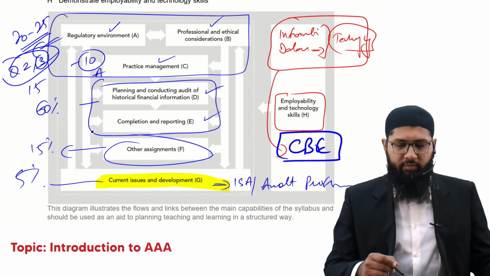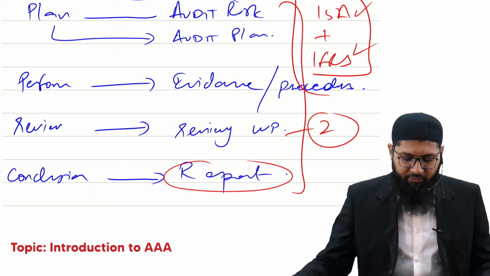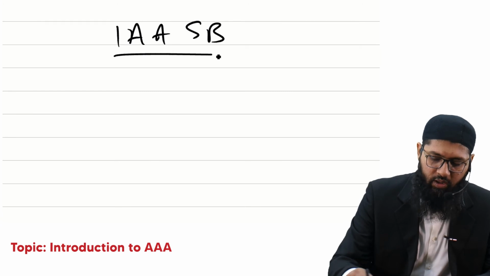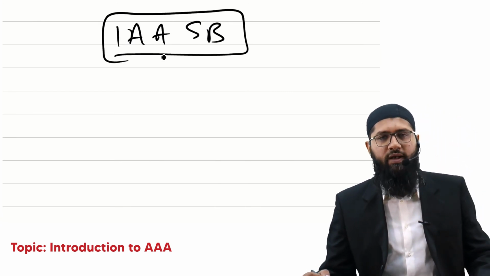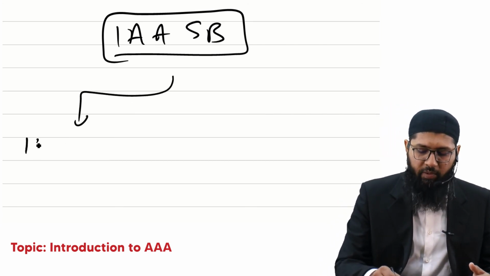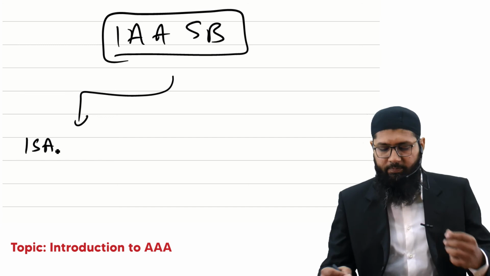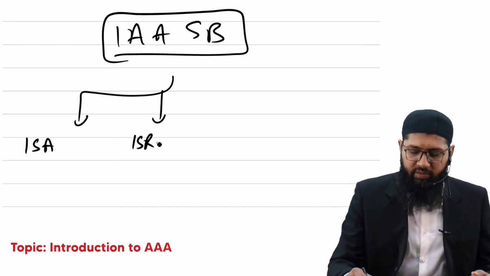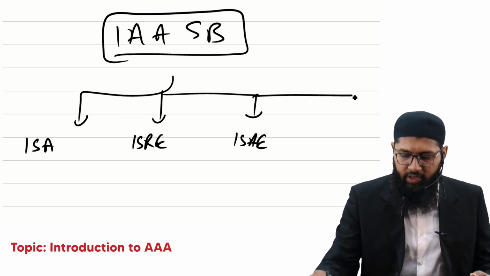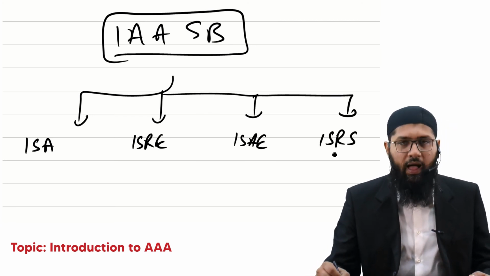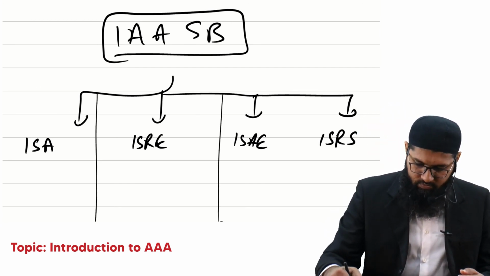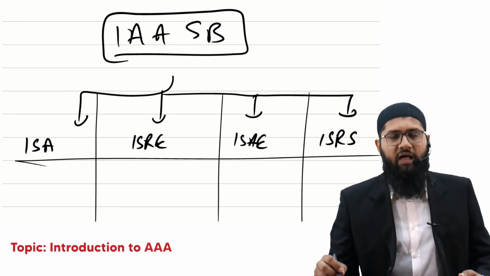Lastly, there is this other assignments. Let me guide you that when we talk about IAASB, which is the International Auditing and Assurance Standards Board, it has got different types of publications. One of them is the ISA, the second is the ISRE, the third is ISAE, and the fourth is ISRS. Let's have a discussion about them.